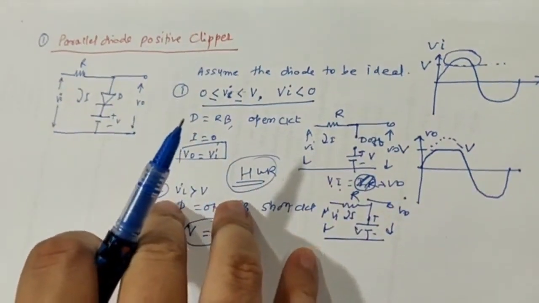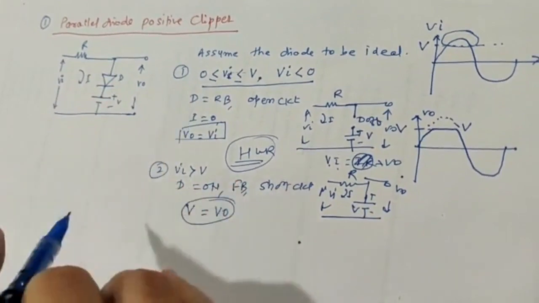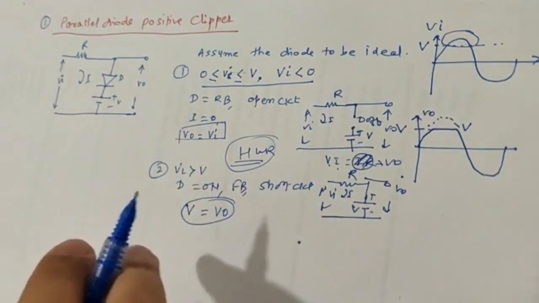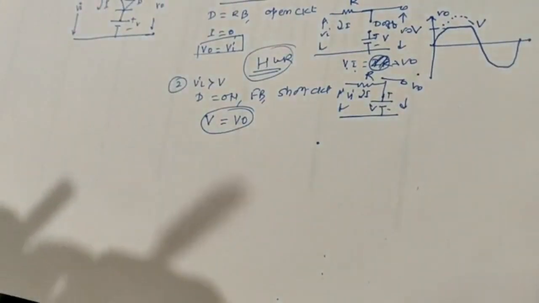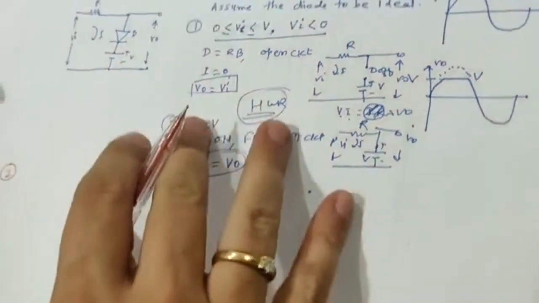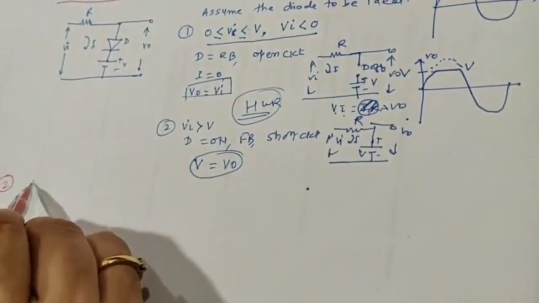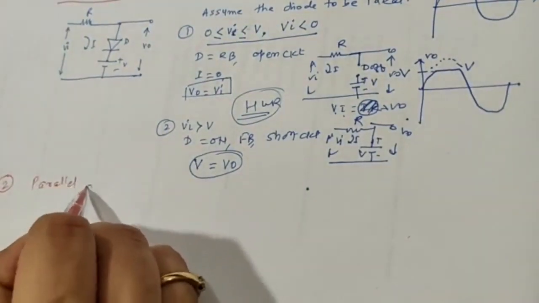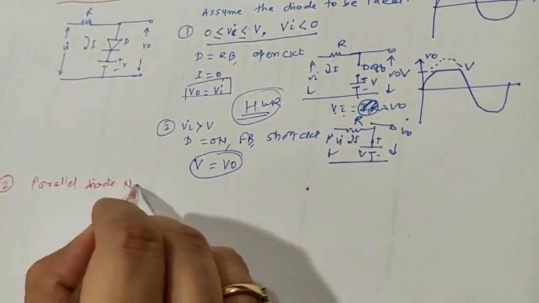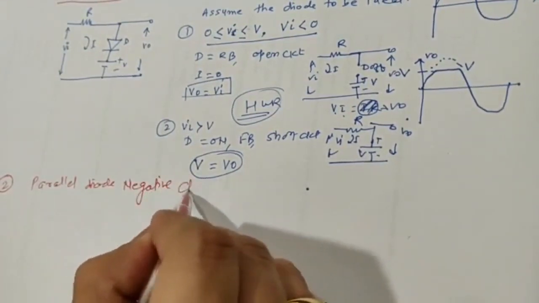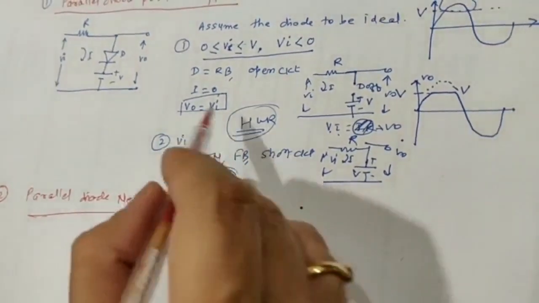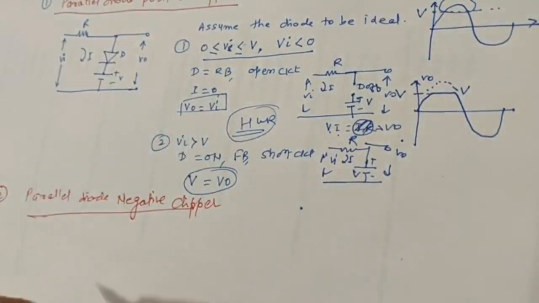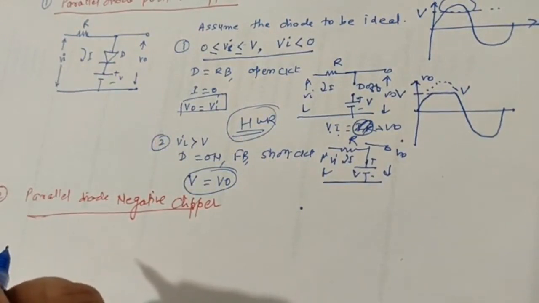Okay, parallel diode negative clipper. Now we will be looking at this condition. So, parallel diode negative clipper, the second one. I am just taking the second part; first we have seen the parallel diode positive clipper, and now we are talking about the parallel diode negative clipper. If I am using this circuit without any battery voltage V, you can relate that circuit to the half wave rectifier.